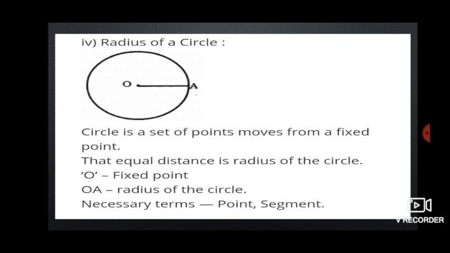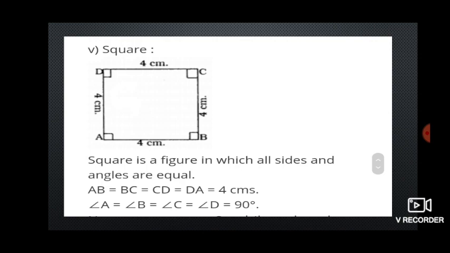Next, radius of a circle. A circle is a set of points at a fixed distance from a fixed point. Whatever distance we take from that fixed point to the remaining points, that equal distance is called the radius of a circle. Next, square. A square is a figure in which all sides and angles are equal. Here all sides will be equal. Here I have taken 4 centimeters.